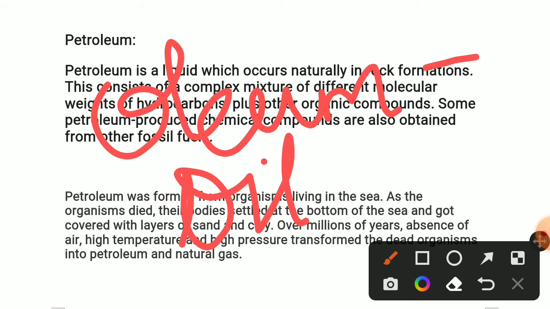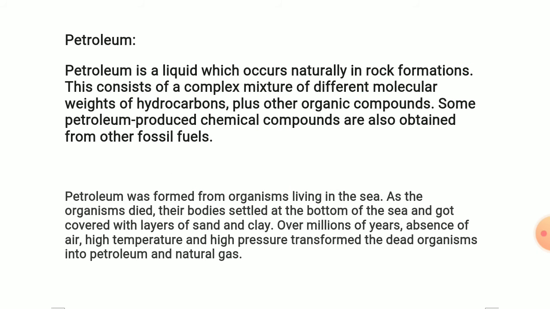Okay, petroleum is a black thick liquid. Another name for petroleum is black gold. Another name for coal is buried sunshine. Okay, petroleum is the thick black liquid. Petra means rock, oleum means oil. Now we know what is petroleum. Now we'll see the formation of petroleum.